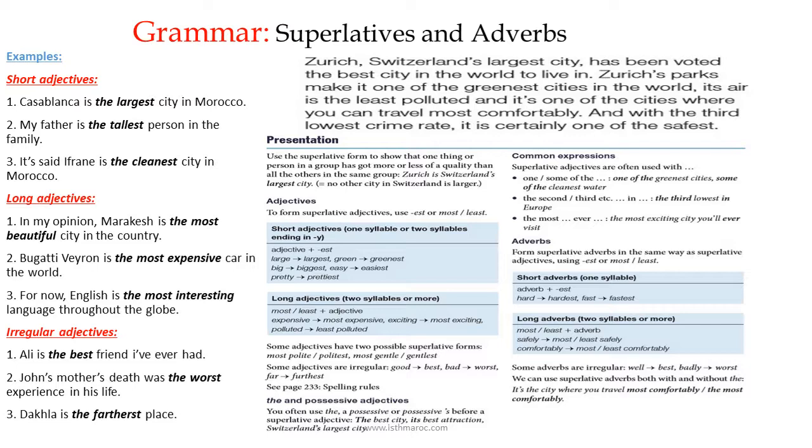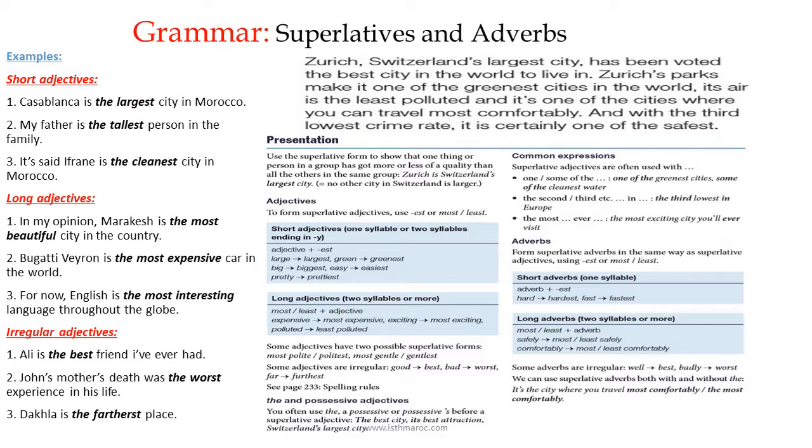Okay, we use superlatives to show that one thing or person in a group has got more or less of a quality than all the others in the same group. Zurich is Switzerland's largest city. No other city in Switzerland is larger. So, the same example I've mentioned before, the context of Casablanca in our country, Morocco.